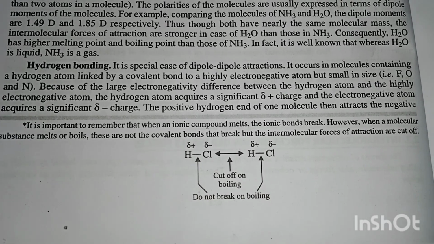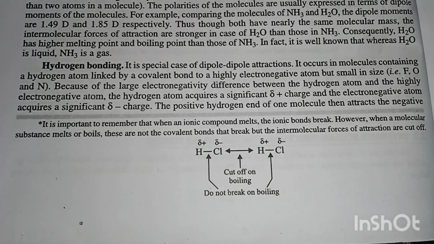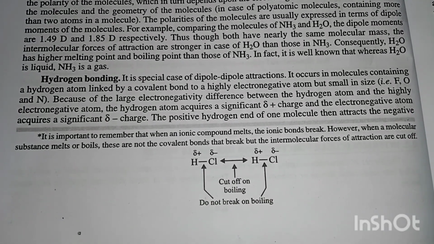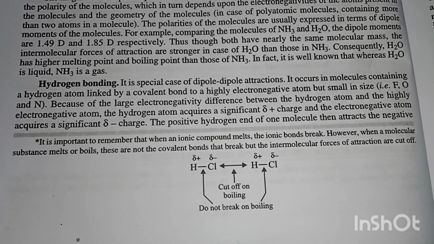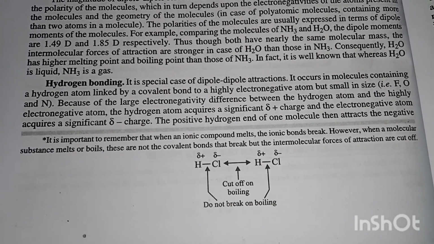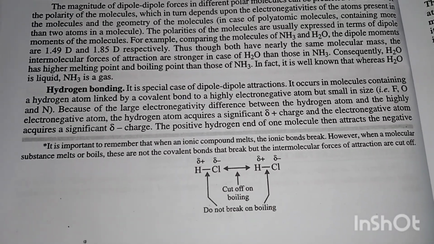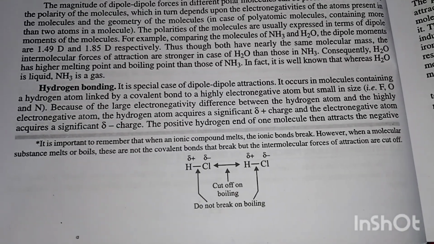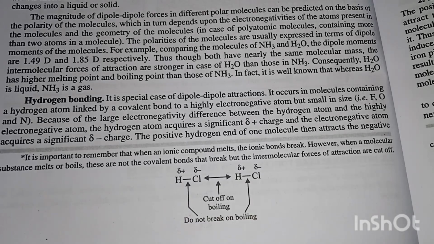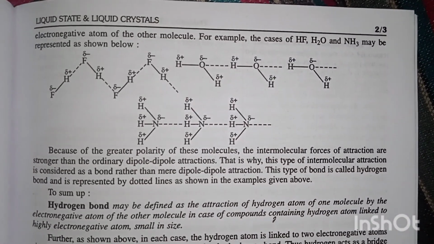Hydrogen bonding. It is a special case of dipole-dipole attraction. It occurs in molecules containing a hydrogen atom linked by a covalent bond to a highly electronegative atom but small in size. Because of the large electronegativity difference between the hydrogen atom and the highly electronegative atom, the hydrogen atom acquires a significant partial positive charge and the electronegative atom acquires a significant partial negative charge. The positive hydrogen end of one molecule attracts the electronegative atom of the other molecule.